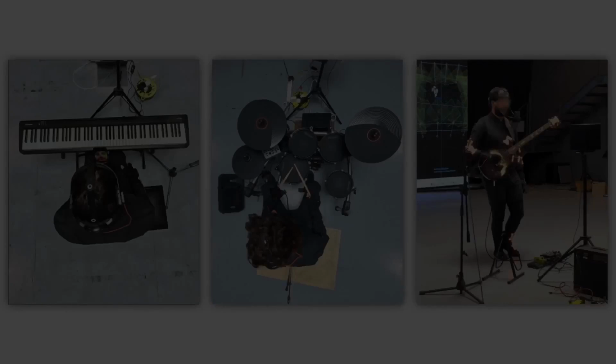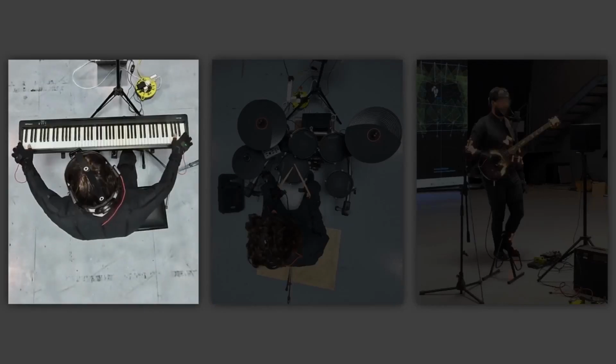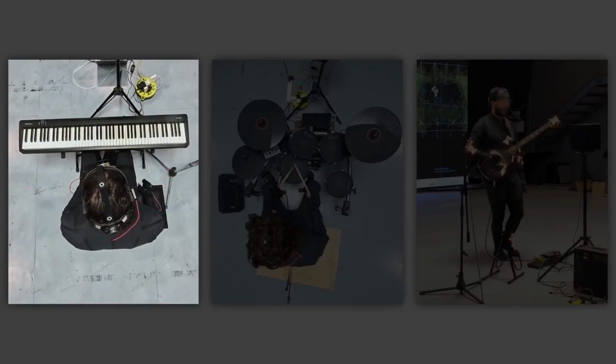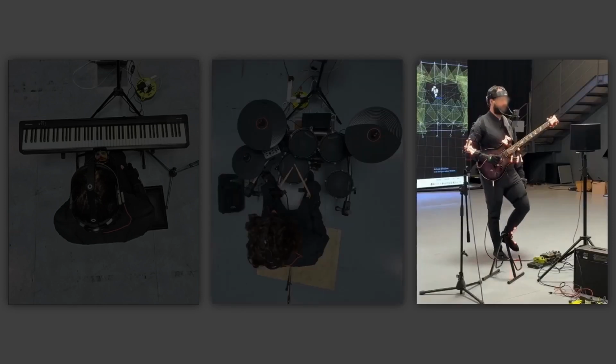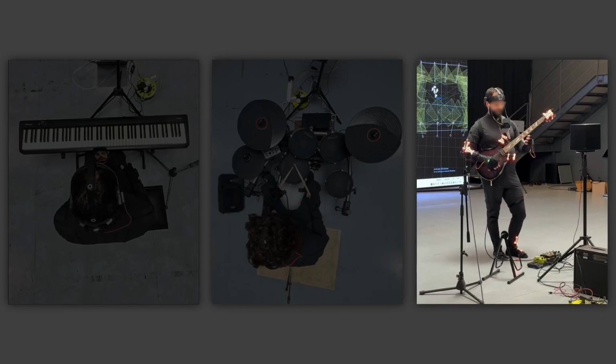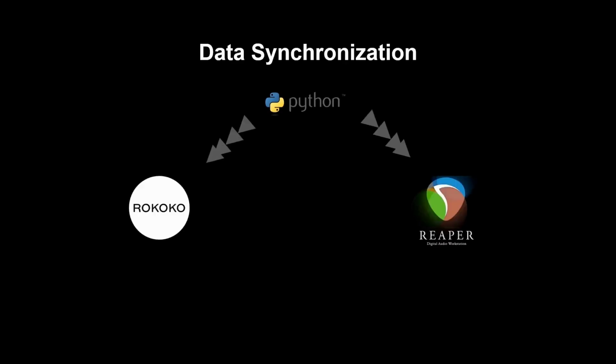For instrument calibration, on the piano, we calibrated by pressing the first and last keys. For drums, the drummer played a sequence to map the drum set. For the guitar, we used the PhaseSpace optical motion capture system to track its movement. To synchronize the motion capture data with the audio, we used a Python script to start recording room audio simultaneously with the motion data. Both audio and MIDI were captured within the same DAW project on separate channels.